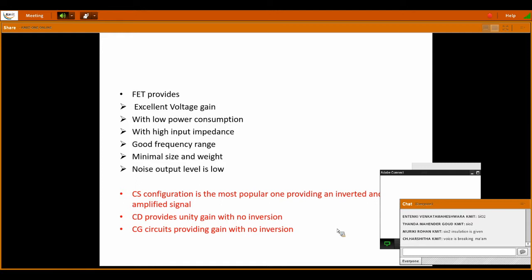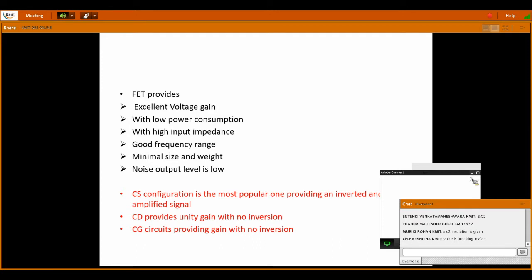For any amplifier the noise, the disturbances, distortion should be as low as possible. We want the reproduction of the input signal as it is, with less disturbance and good amplification. Amplification should be done with less distortion of the input signal, and that can occur with a low noise level.